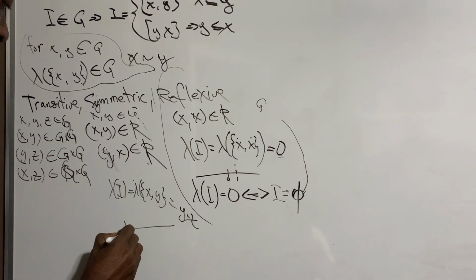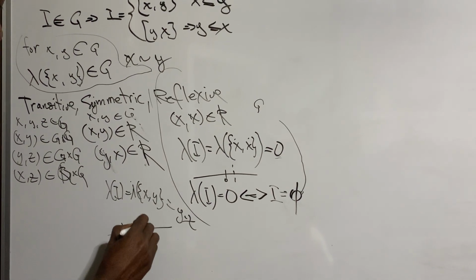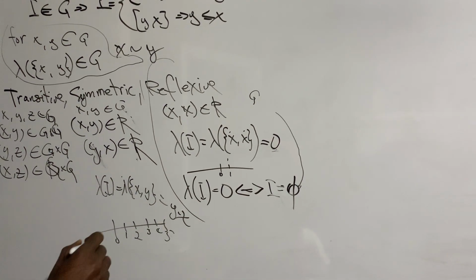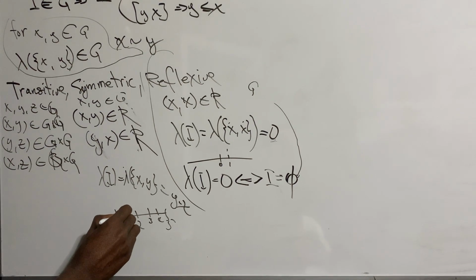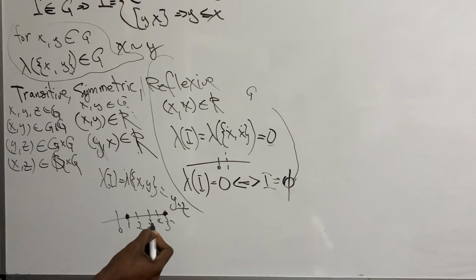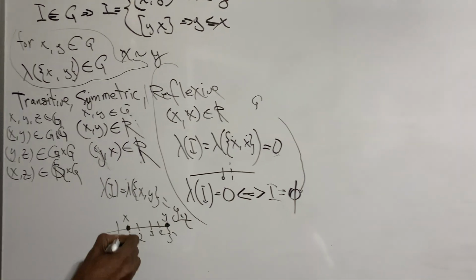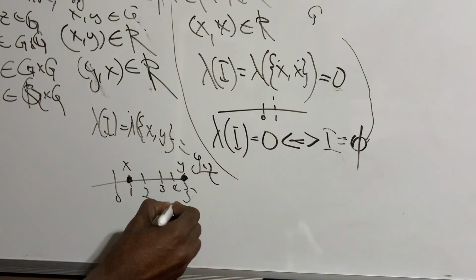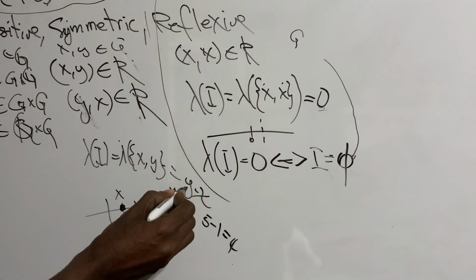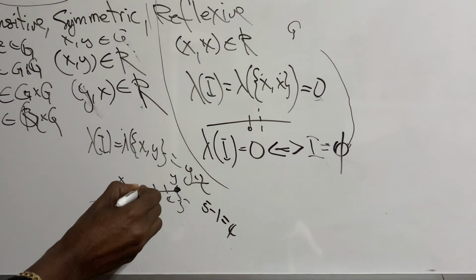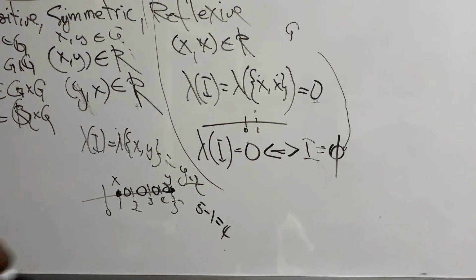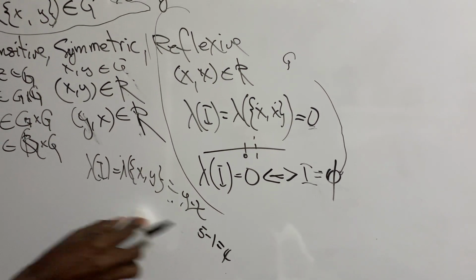Simply because if we start from 0, 1, 2, 3, 4, 5, for example, let's start from 1 and stop at 5. Let's say this is our Y, this is our X. What's the measure here? The measure here is going to be 5 minus 1, which is 4. That's why Y minus X is the actual measure. See, 1, 2, 3, 4.